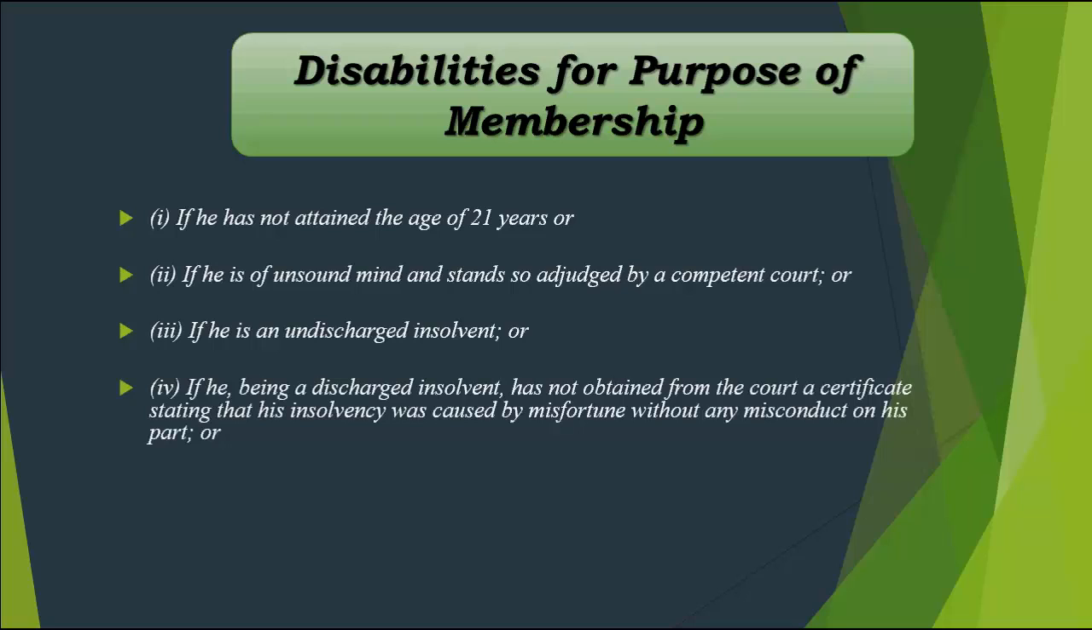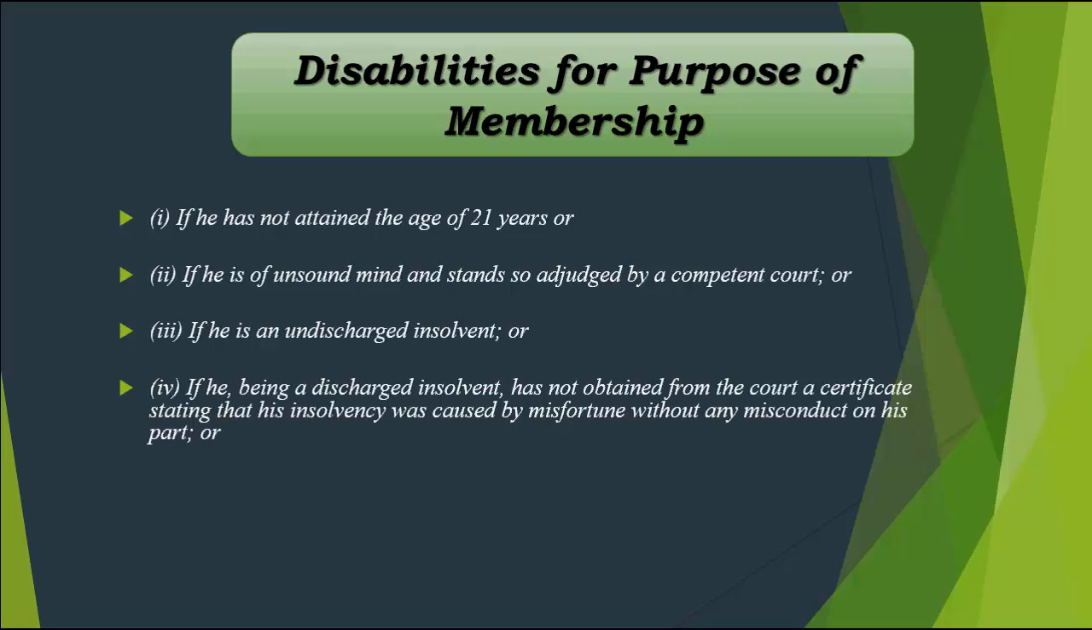Next, if he, right, being a discharged insolvent, has not obtained from the court a certificate stating that his insolvency was caused by misfortune without any misconduct on his part. So over here they go a step ahead. They say that, okay, once you were considered to be an insolvent person, right, you were charged with insolvency, and then we moved ahead with the provisions, with the processes that we had to conduct for appointment of an assignee or the receiver and so on.